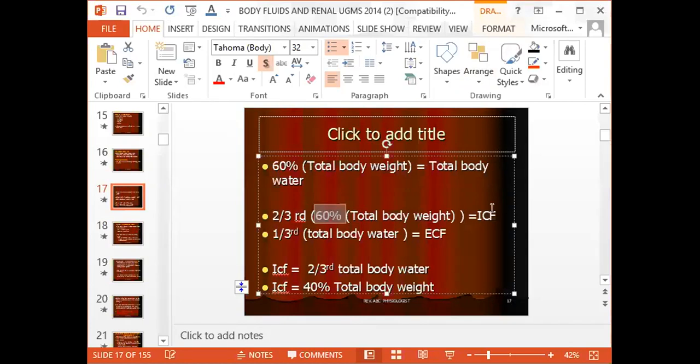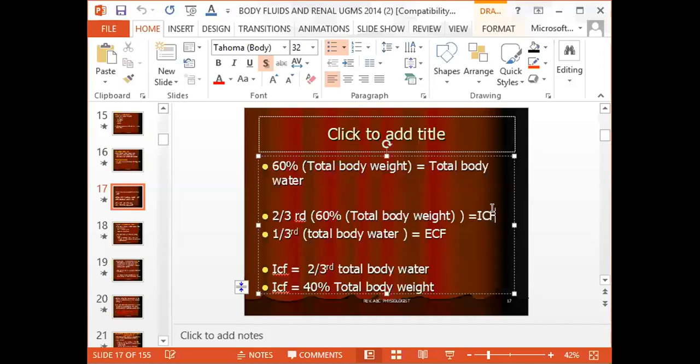So there are two ways of saying it. I can say that the intracellular compartment is equal to two-thirds of total body water, or the intracellular compartment is equal to 40% of total body weight. So I can use either total body weight or total body water. If I'm using total body water, then the intracellular compartment is two-thirds of the total body water. Or if I'm using the total body weight, then it is 40% of the total body weight.